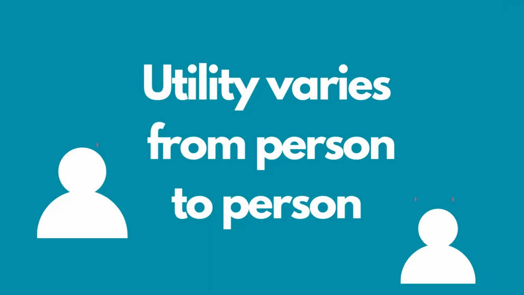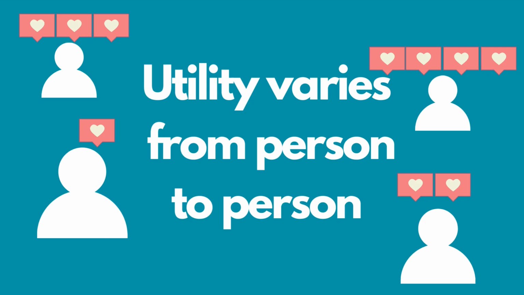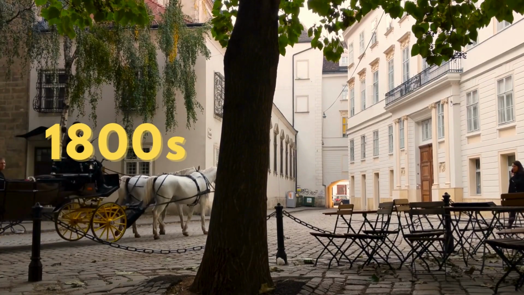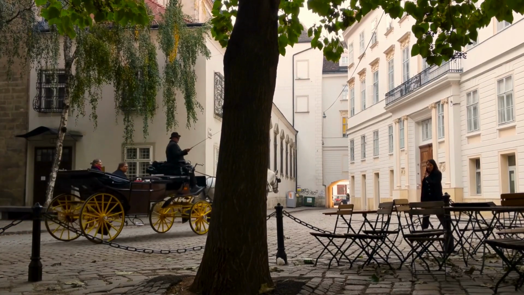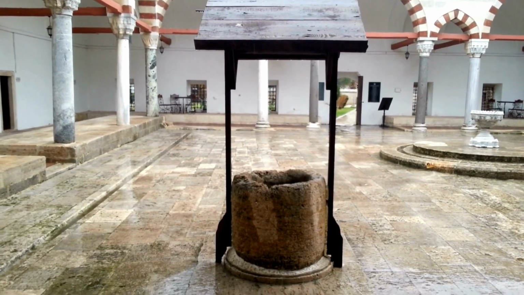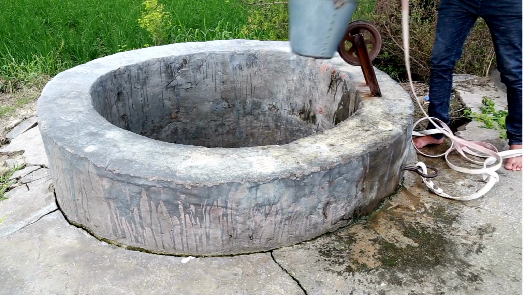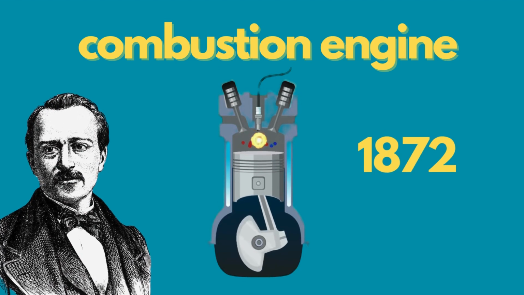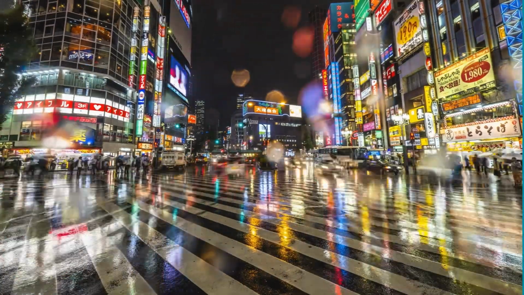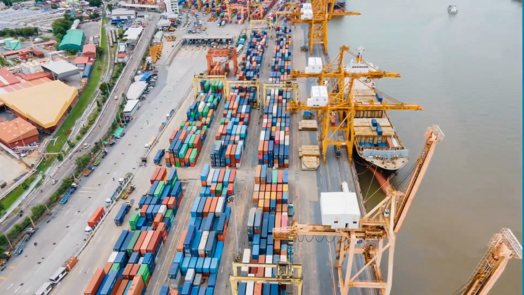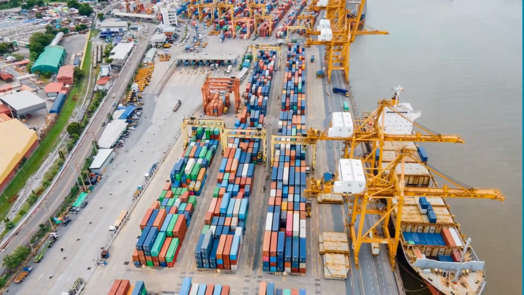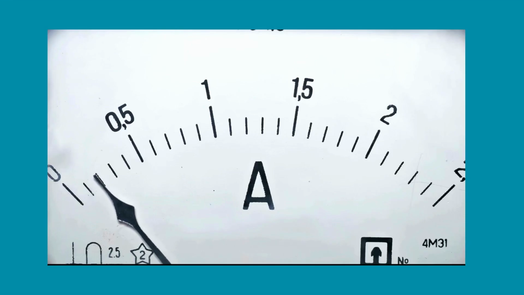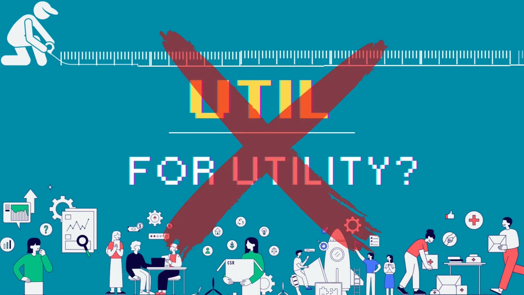But utility is not an inherent part of a good. Utility is subjective. So is value. Did you know that up until the mid-19th century, petroleum was considered a nuisance that would seep into water wells, contaminating drinking water? But after the discovery of its use in the combustion engine, petroleum has become an integral part of our lives. Today, almost everyone depends on petroleum in one way or another. Since value is not an inherent part of a good, there is no measurement unit for value and utility.